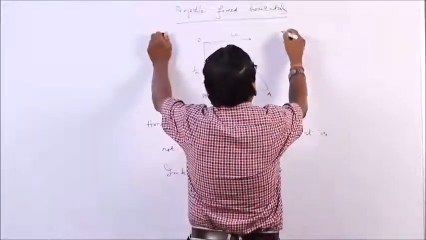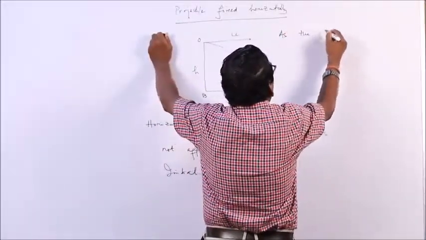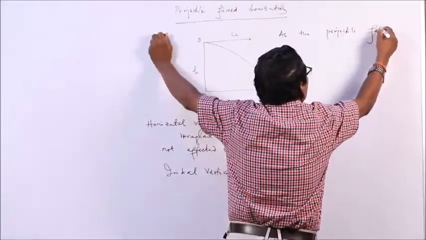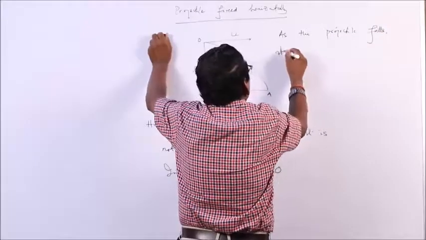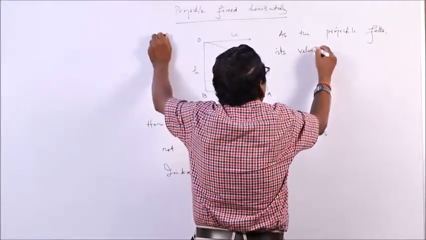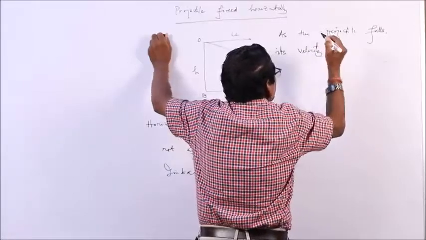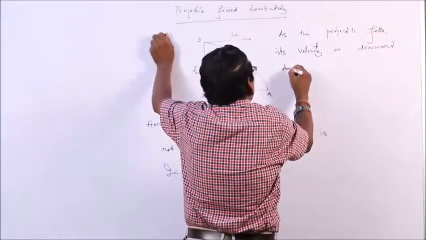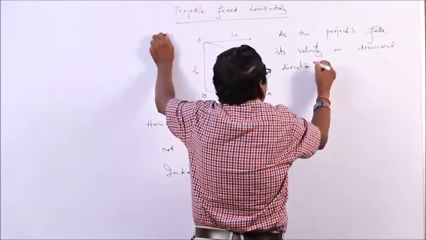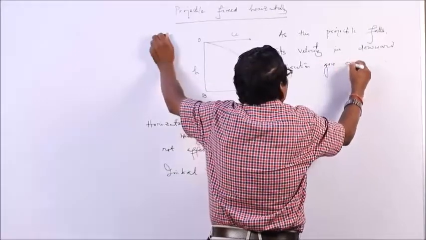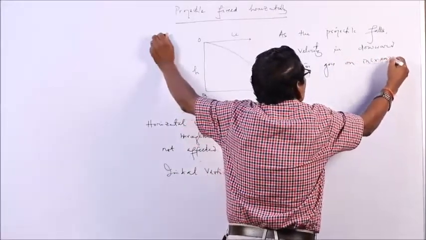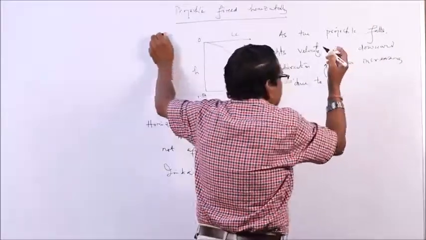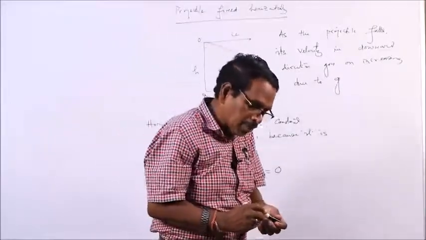As the projectile falls, its velocity in the downward direction goes on increasing due to g, and the projectile reaches the ground with the maximum vertical velocity.